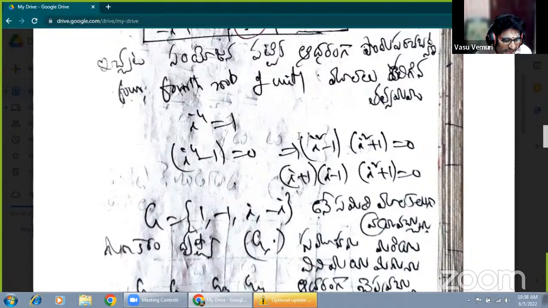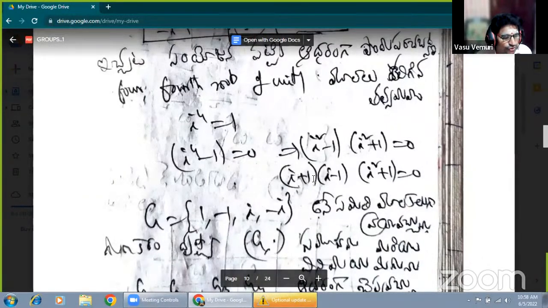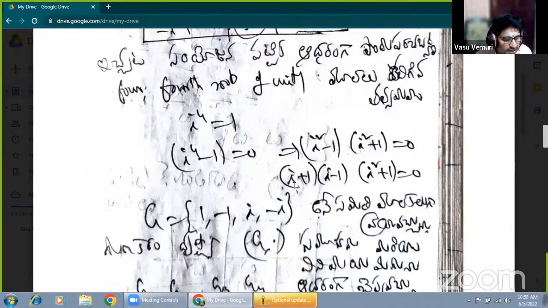Again, a square minus b square expression, a plus b into a minus b, of i square plus 1 equal to 0. So finally, we are getting the elements of capital G. What is the i value? i is the complex number. Those elements are, this is minus 1, this is plus 1. Now i square plus 1 equal to 0 means i equal to plus or minus i.